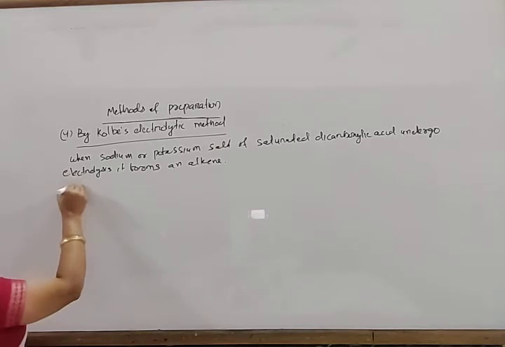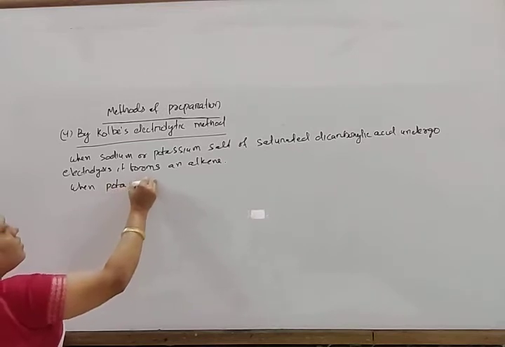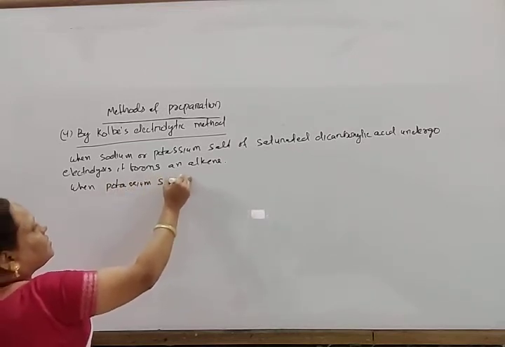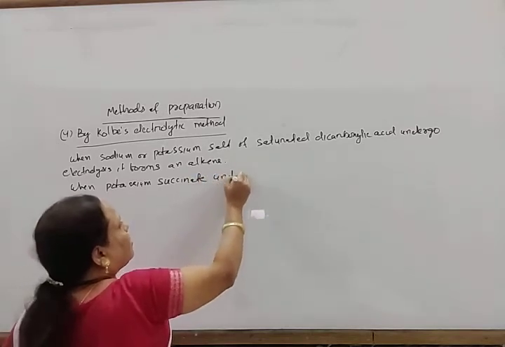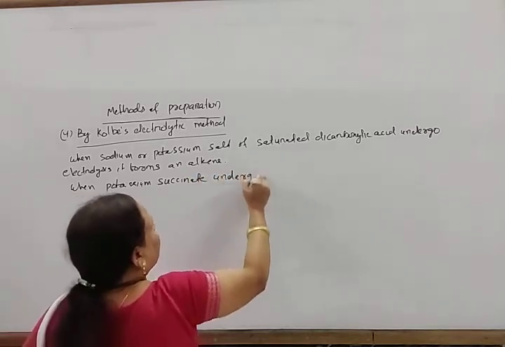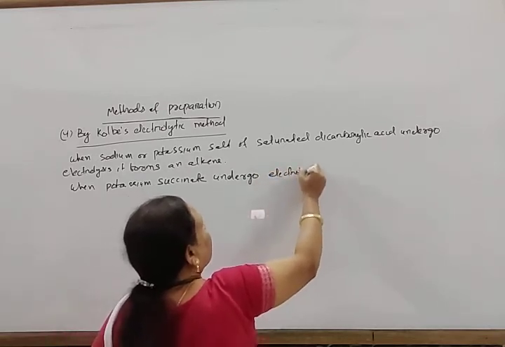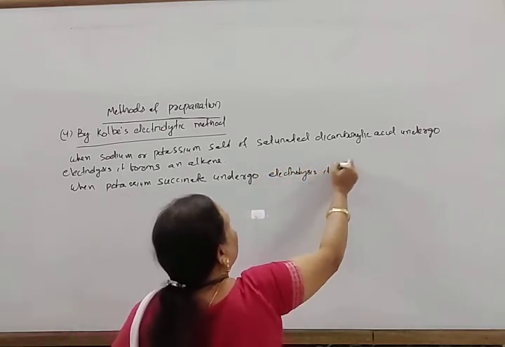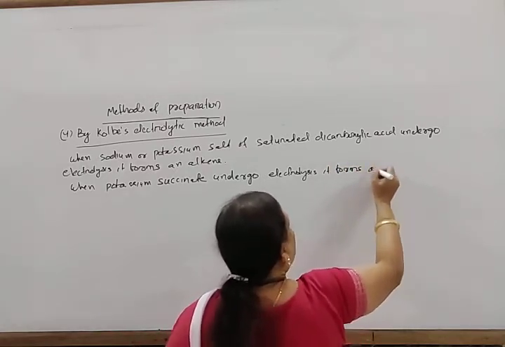For example, when potassium succinate undergoes electrolysis, it forms ethene.